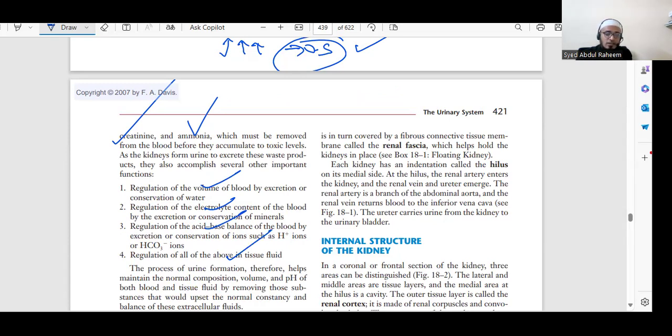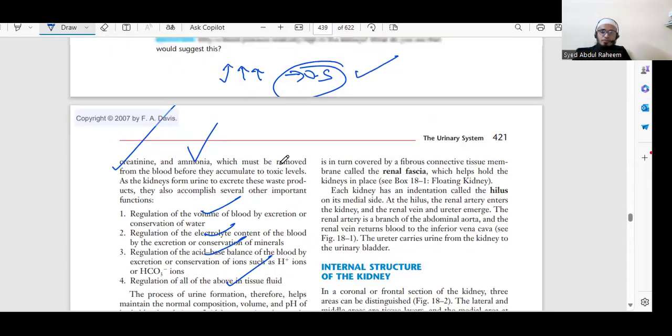So to maintain the blood volume, electrolyte balance, minerals, acid base balance, and tissue fluids, all these are the functions of the kidney.